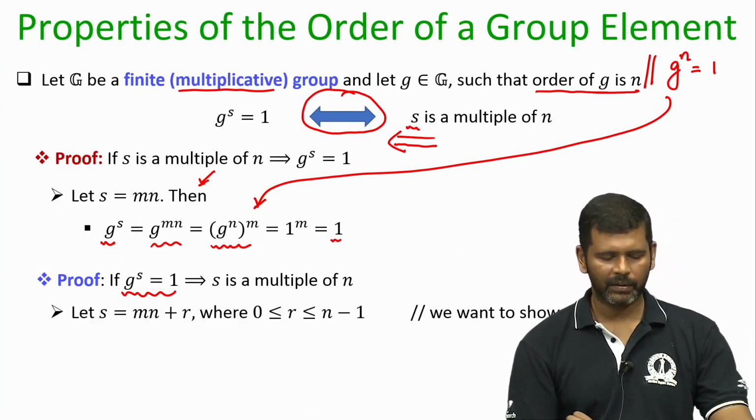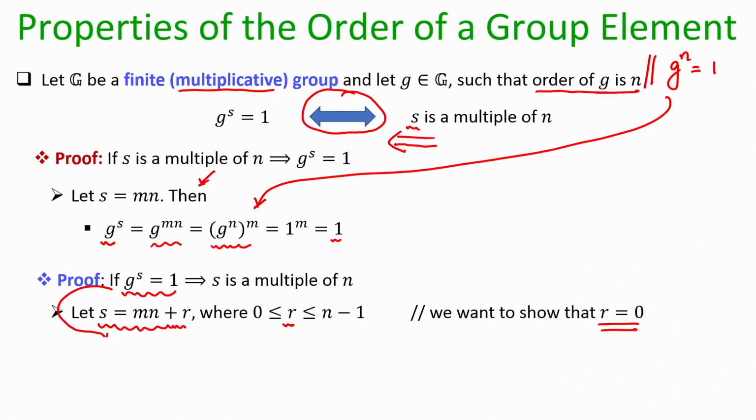So, again I will give a direct proof here. I can always write down my exponent s as some quotient times n plus a remainder, where the remainder will be in the range 0 to n minus 1. And my goal is to show that s is completely divisible by n, namely I want to show that my remainder r is 0.